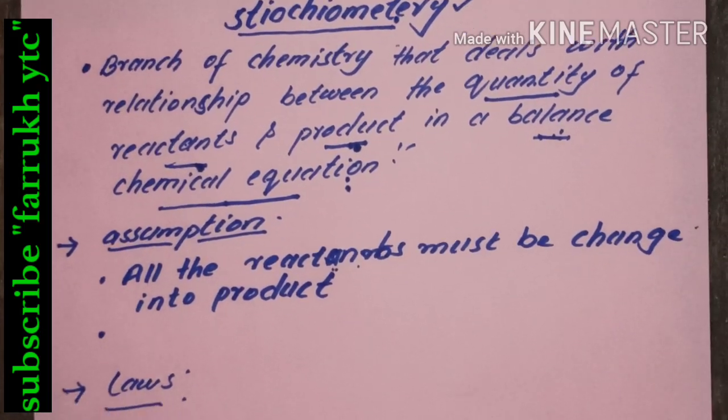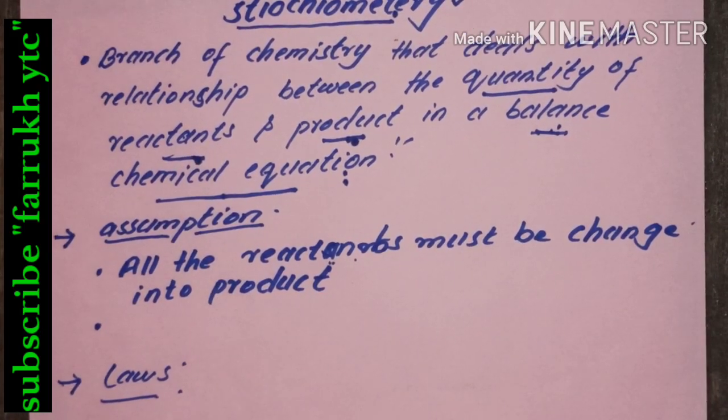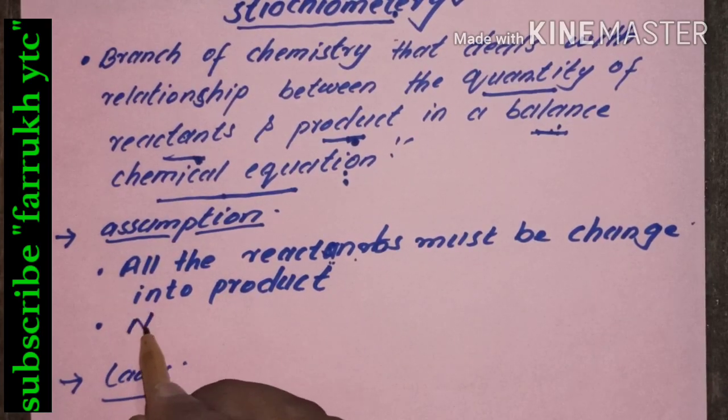And the second assumption is that no side reaction occurs.